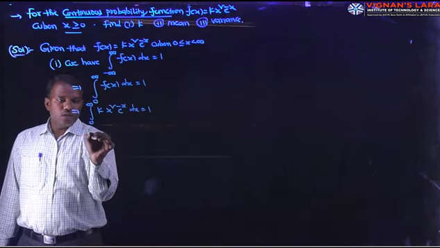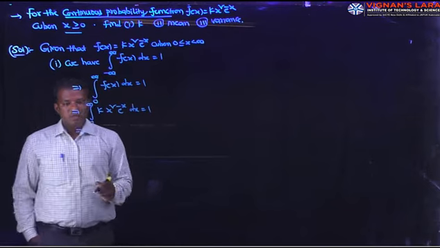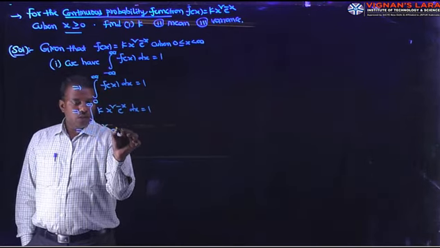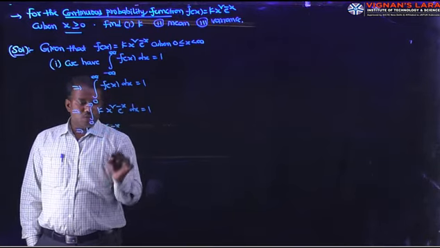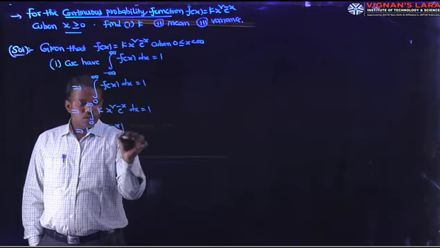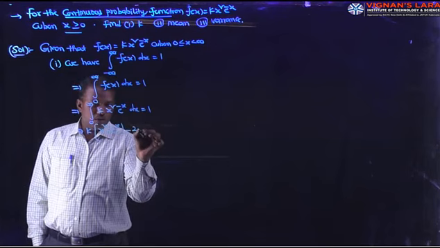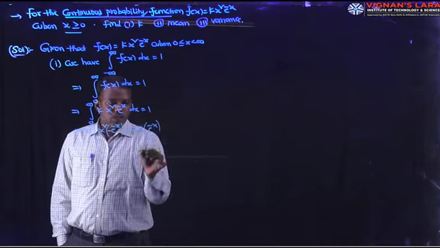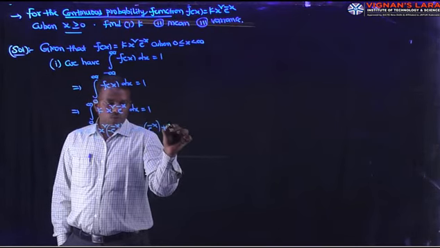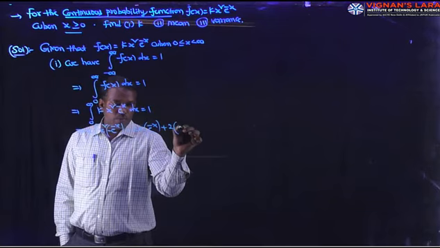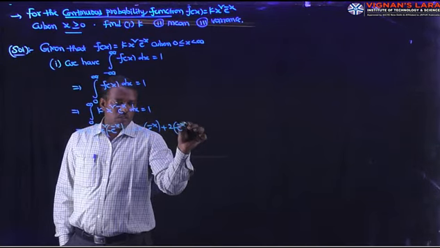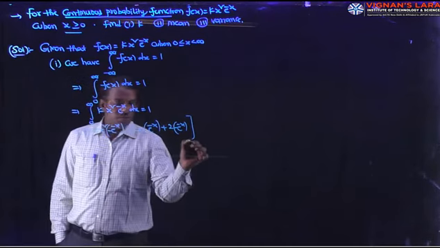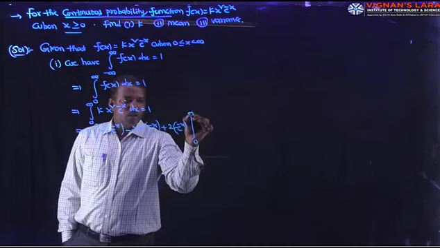Then k into, applying integration by parts: x square into e power minus x, the integration is e power minus x into minus x square, derivative 2x, again integration, it is plus e power minus x, next plus derivative of 2x, which is 2, and again integration of e power minus x, minus e power minus x, and the derivative of 2 is 0. So in between 0 and infinity.